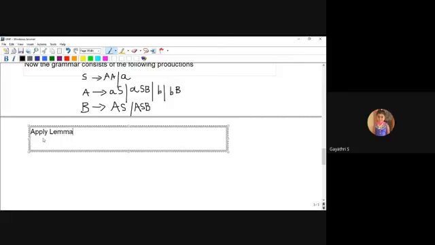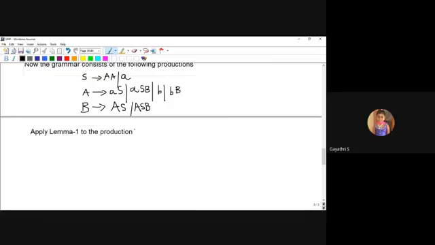Apply Lemma 1 to the S production. Lemma 1 means some substitutions. So S starts with A, the first A. I will replace the first A with the A productions. So I will directly write the answer. S produces, in the place of the first A, I will replace the A productions.